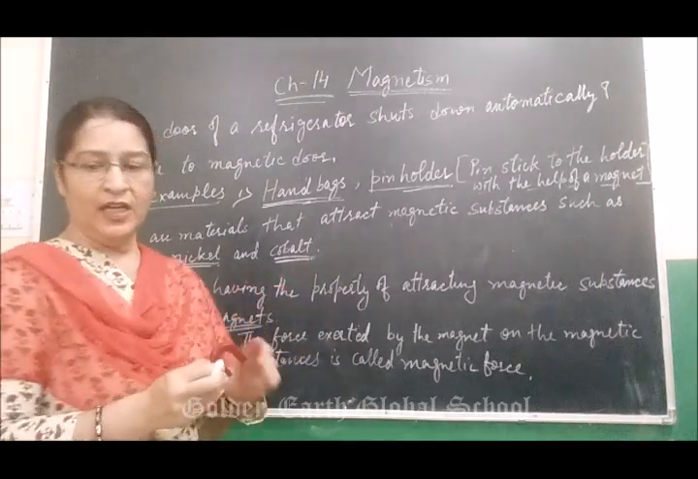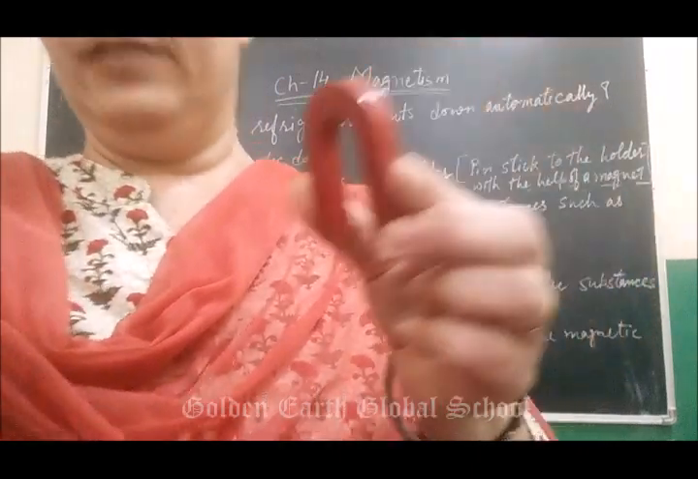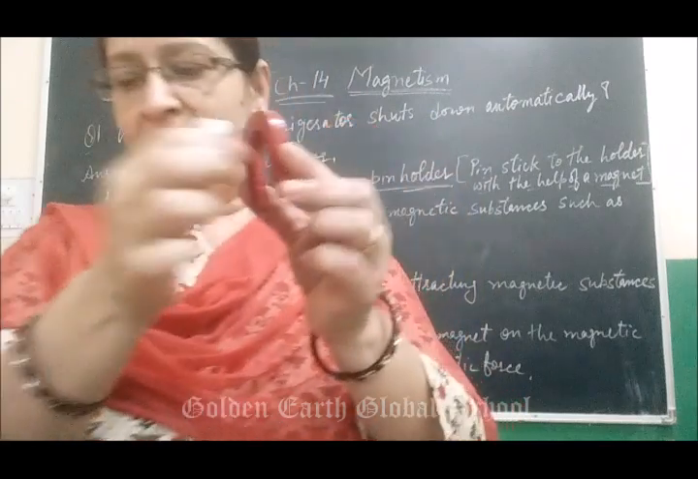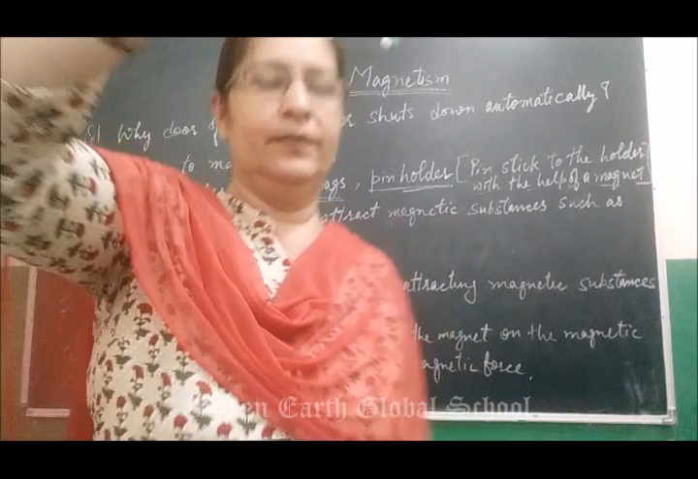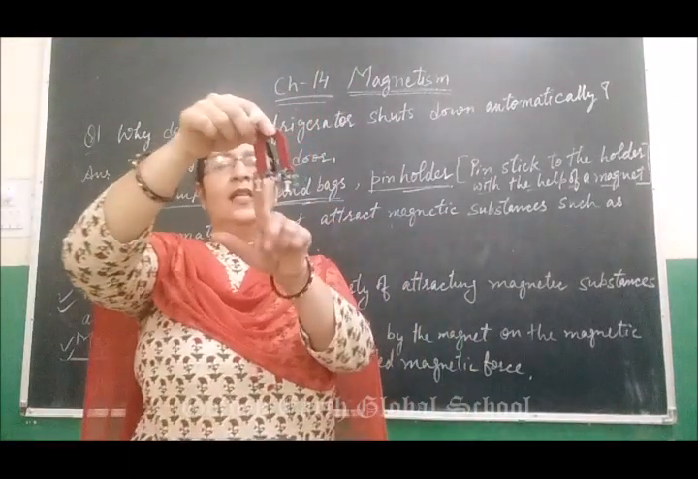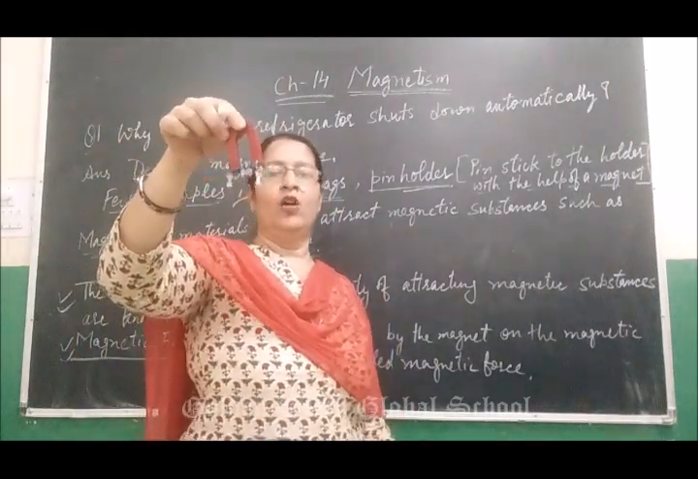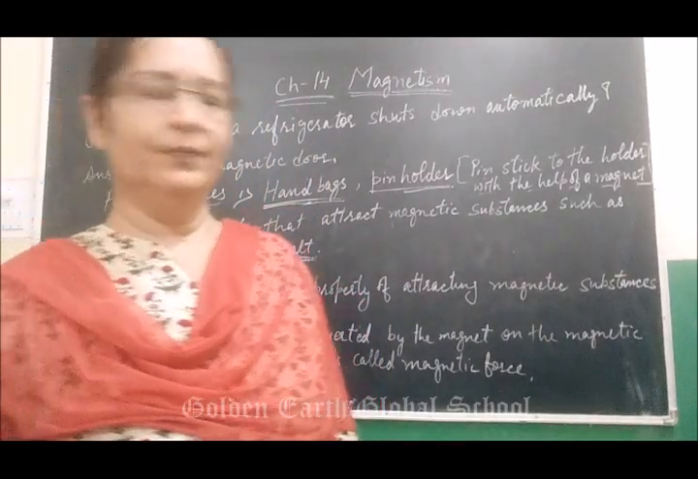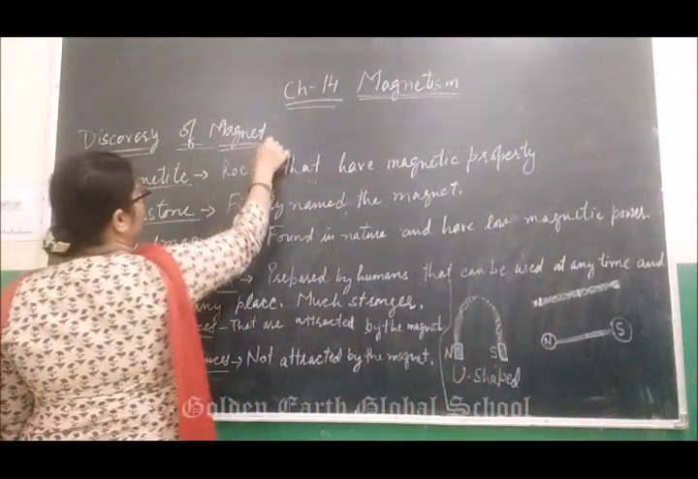I will show you. Wait. If I am having iron material, these are the pins. See, they get attracted toward the magnetic material. Why are these pins attracted towards the magnet? Because it has a magnetic property, or force to attract iron objects, because iron is a magnetic substance. Clear?